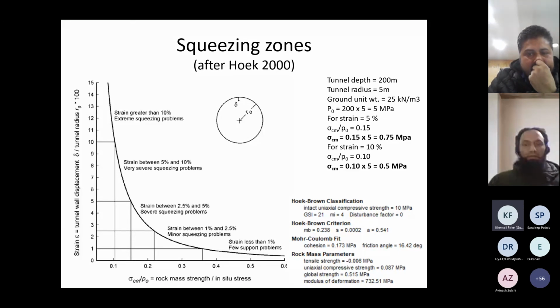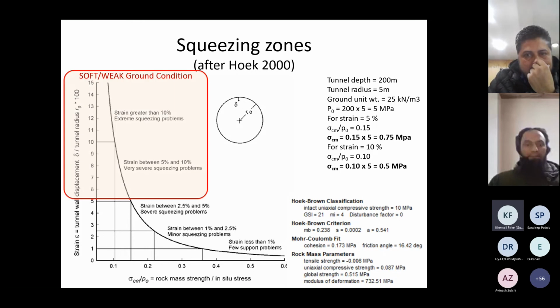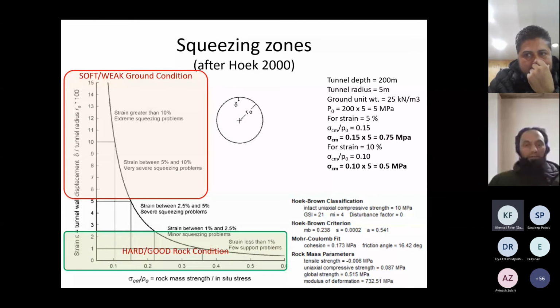So we have to see how much strength we are providing into the material, and accordingly we can see how much strain we can expect for this particular strength and the stress, of course. So above 5% is soft and weak ground, and below 2% is hard rock or good conditions, better rock mass conditions, and in between there is an intermediate zone.